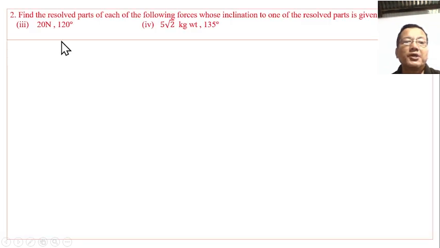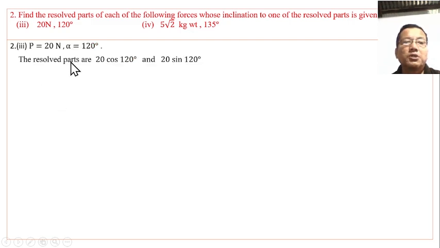Here P is 20 N and alpha is 120 degrees. Therefore, the resolved parts are 20 into cos of 120 degrees and 20 into sin of 120 degrees. Cos 120 degrees value is minus half and sin 120 is root 3 by 2. Eventually, we get minus 10 N and 10 times root 3 N.